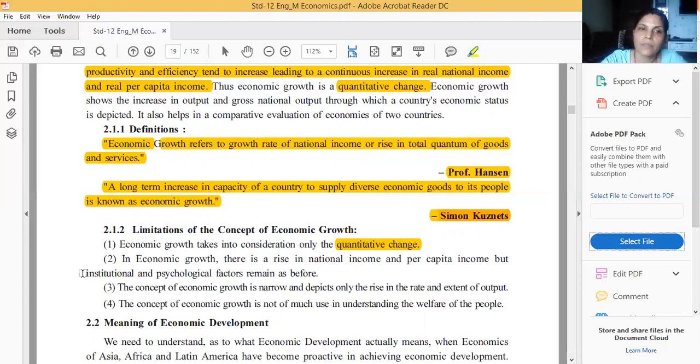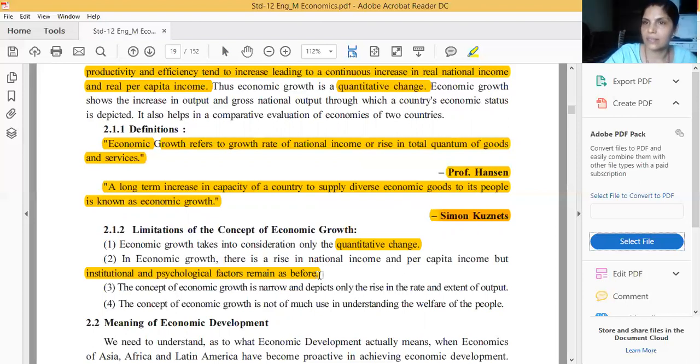In economic growth, there is a rise in the national income and per capita income, but institutional and psychological factors remain as before.